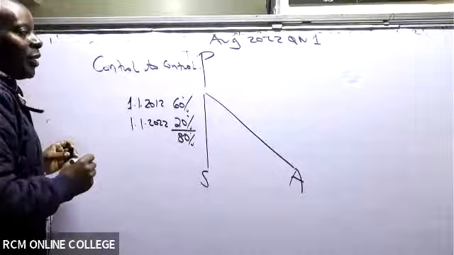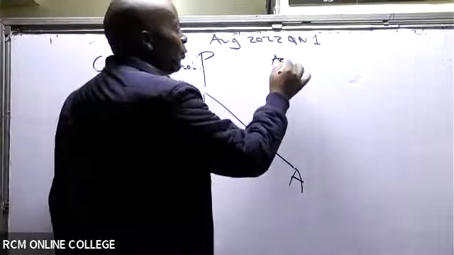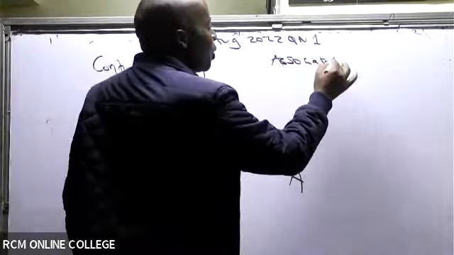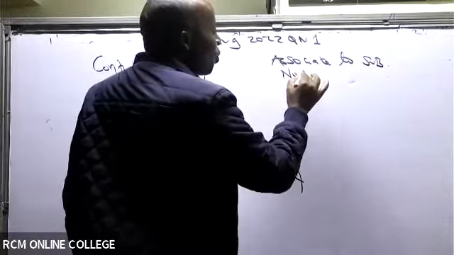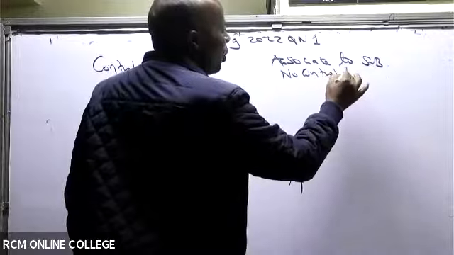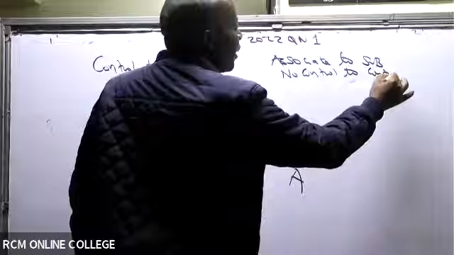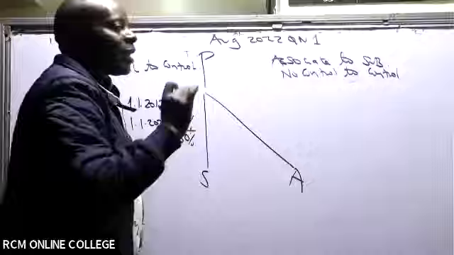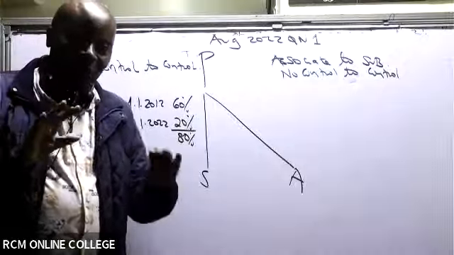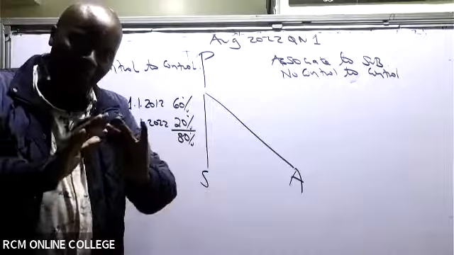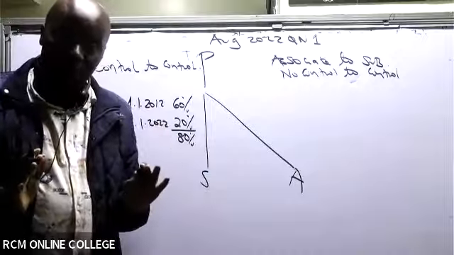Control to control. When I move from associate to subsidiary, we talk of no control to controlling stake, like the one that we were doing in our last class. Remember, with an associate you don't control it. You simply have what we call significant influence, but you don't control it.